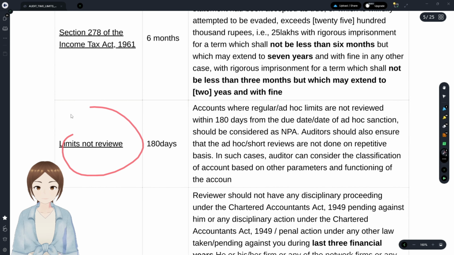And with regards to limits not being reviewed for bank overdraft or cash credits, if the limits were not reviewed within 180 days, that is once in every 180 days, they are regarded as an NPA.